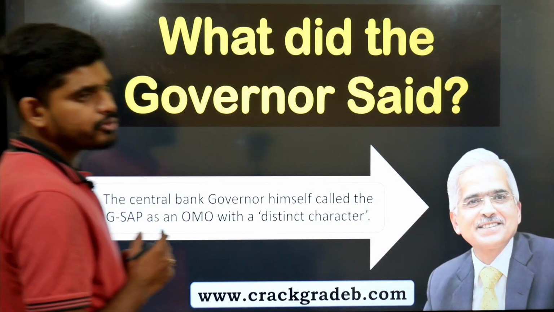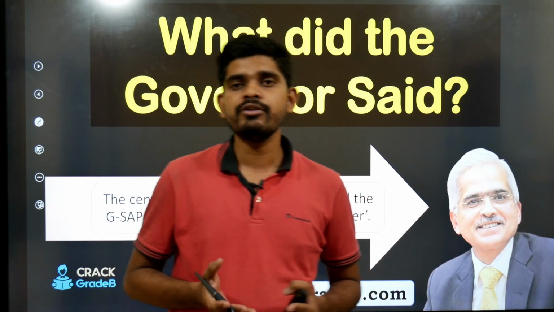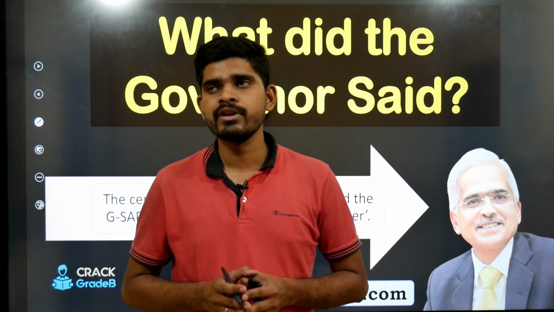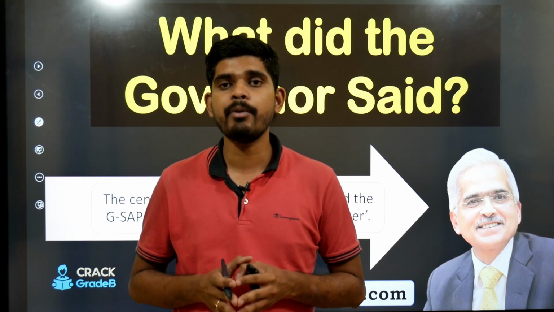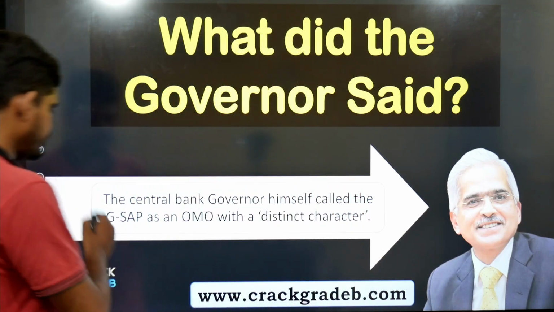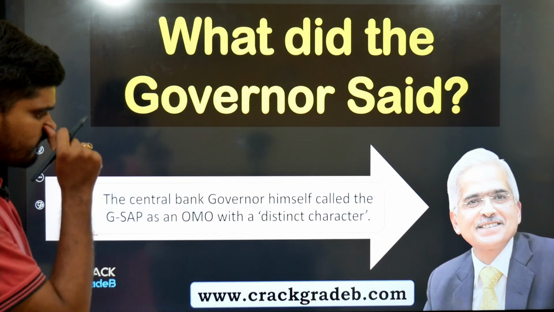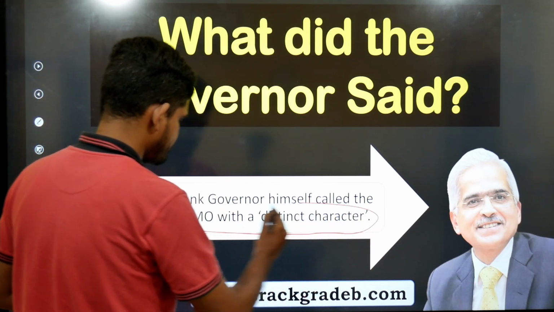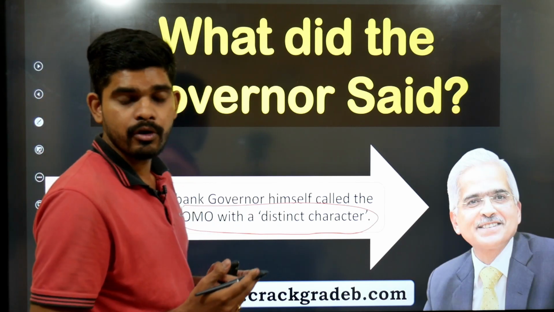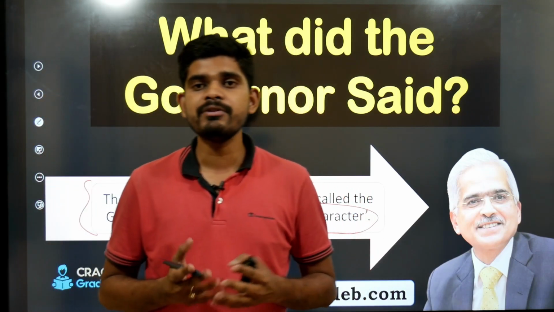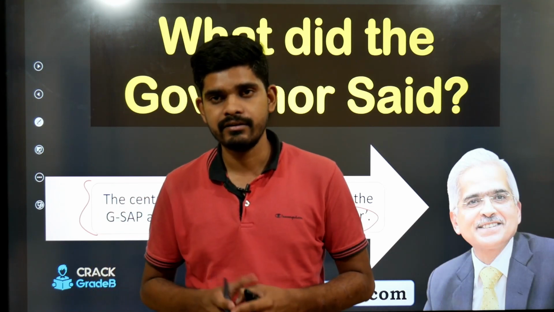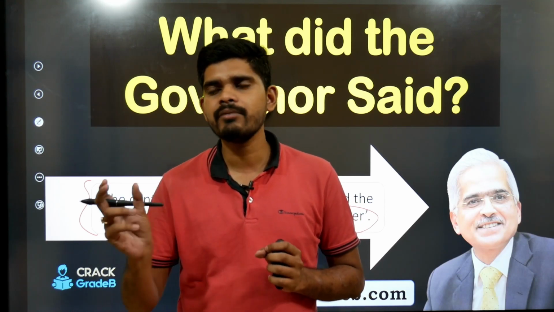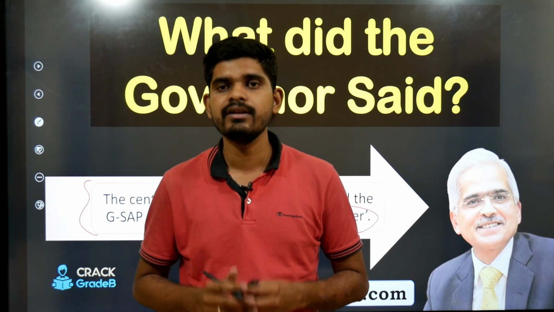Let us understand what is GSAP. I already told you that GSAP is a monetary policy tool that was introduced in one of the monetary policy press conferences by the governor. Now, what did the governor say about the GSAP? The central bank governor himself called the GSAP an OMO with a distinct character. So, GSAP is basically an OMO with a distinct character. It has all the characteristics of OMO apart from something distinct. What is that? Let us understand.